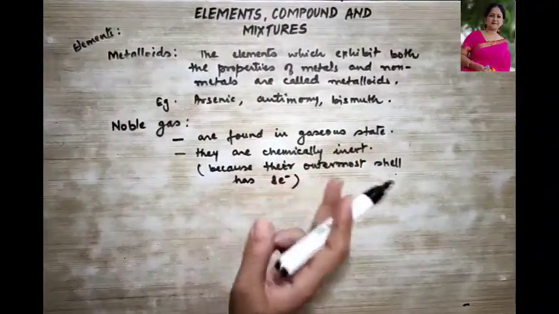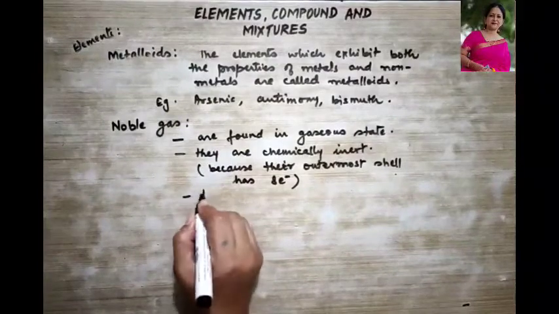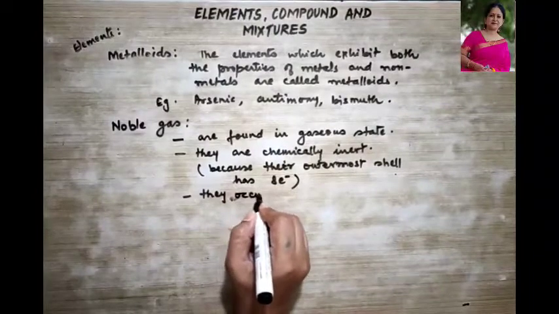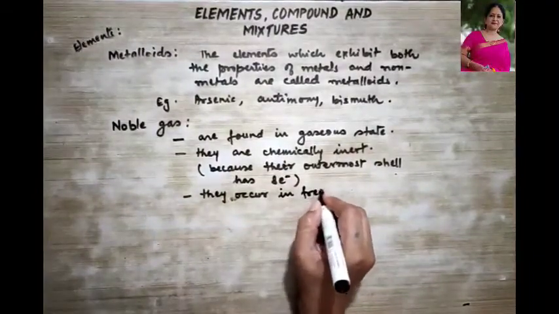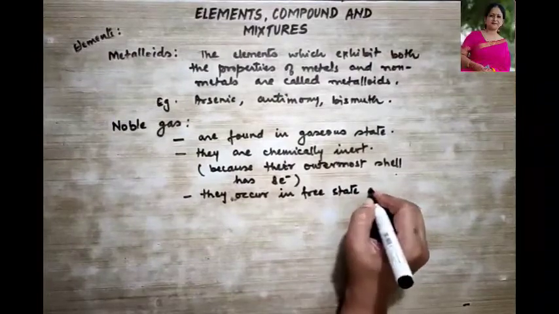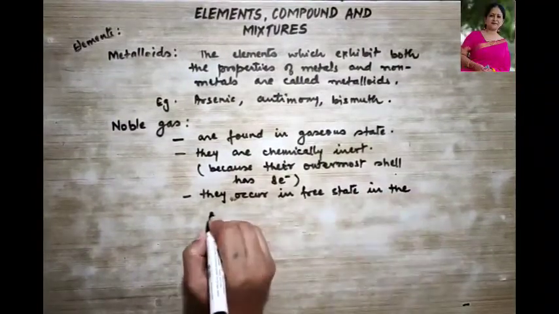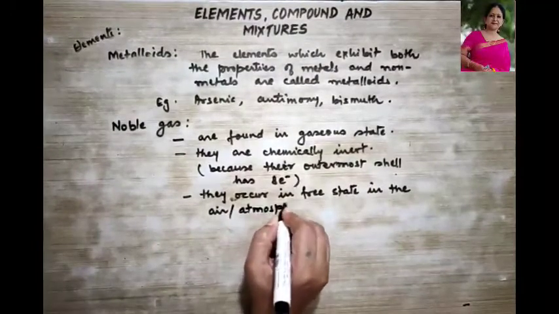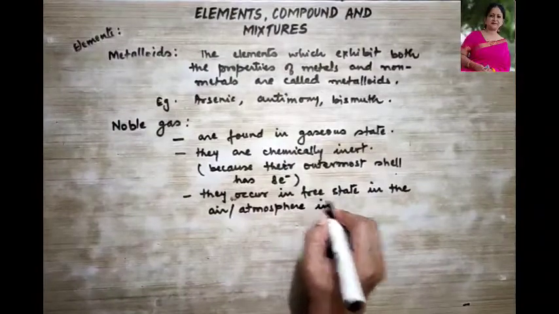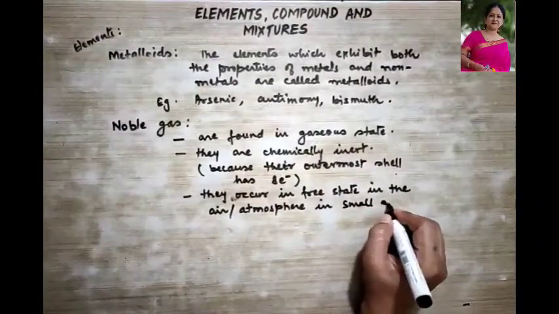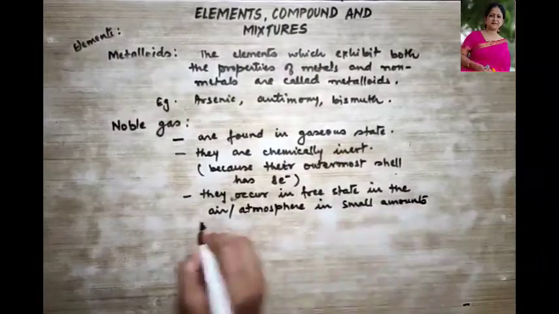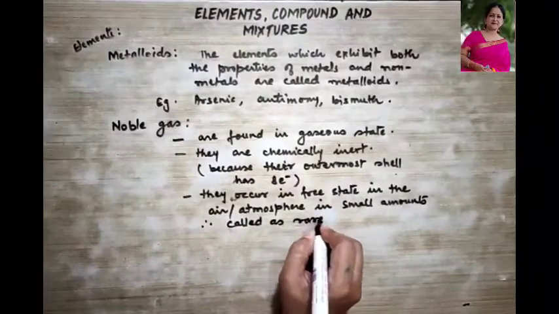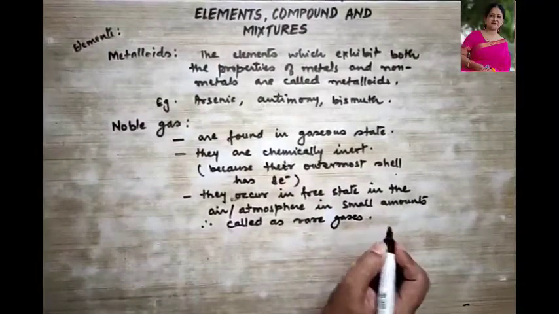That is why they are called rare gases. Clear?